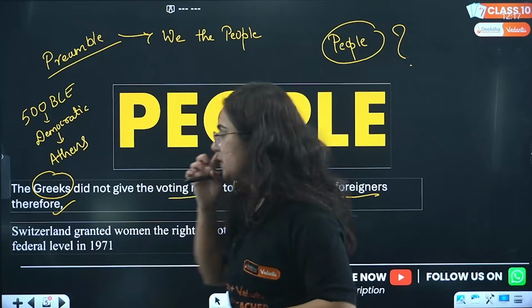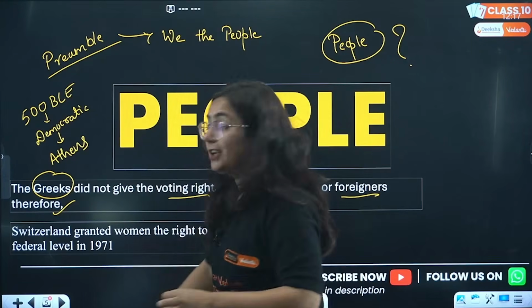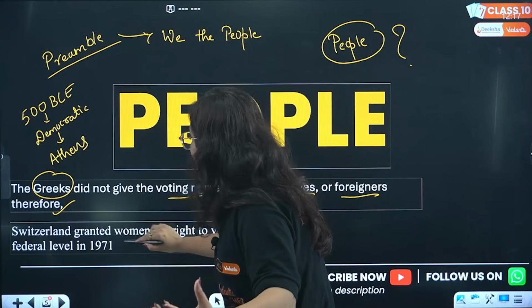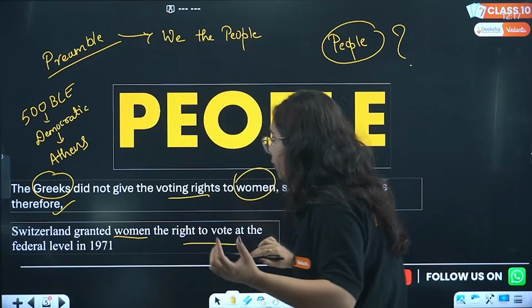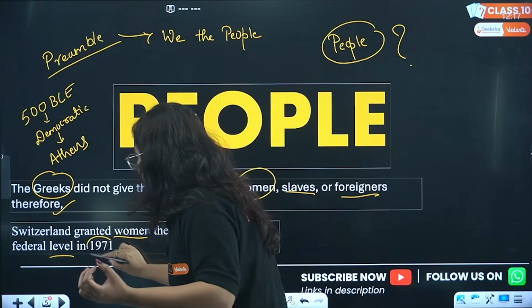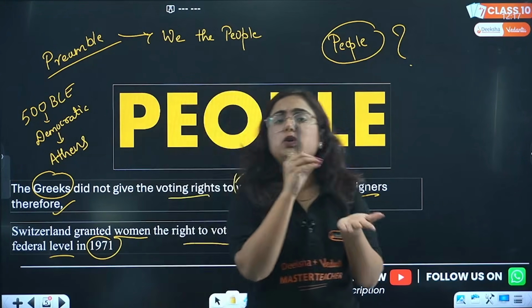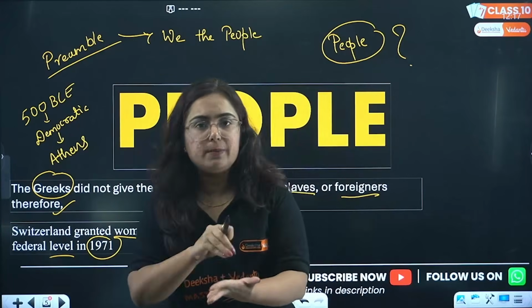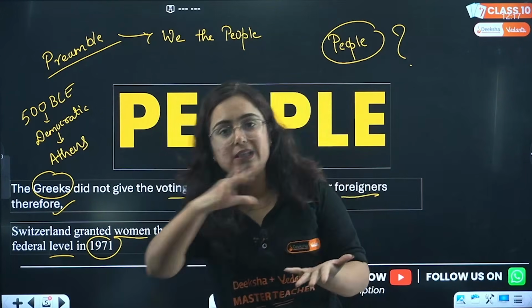First thing, yes, this was a loophole. If I talk particularly about Switzerland, they granted women the right to vote at a federal level in 1971. So it's not only about Greece, it's not only about Switzerland, it's about all the countries.